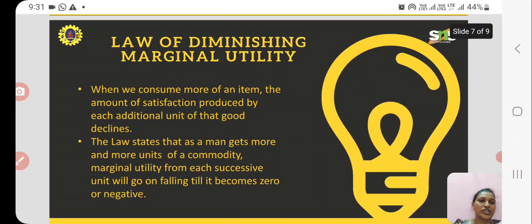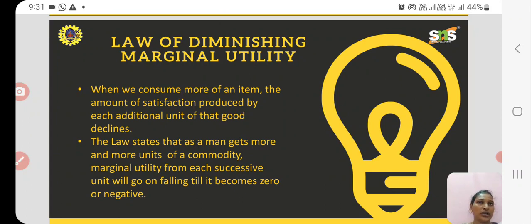And the final definition, we will see what is meant by the law of diminishing marginal utility. When we consume more of an item, the amount of satisfaction produced by each additional unit of that good declines. For example, when I buy a pizza and I ate it for the first time, the satisfaction level was 100%. But when I again want to have a pizza, the satisfaction level becomes 75%.